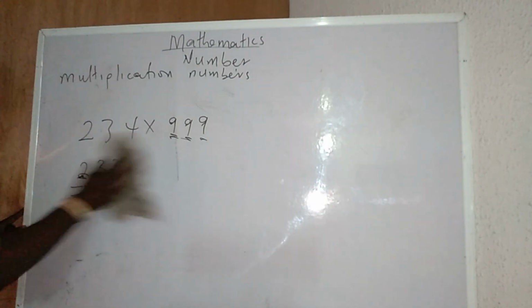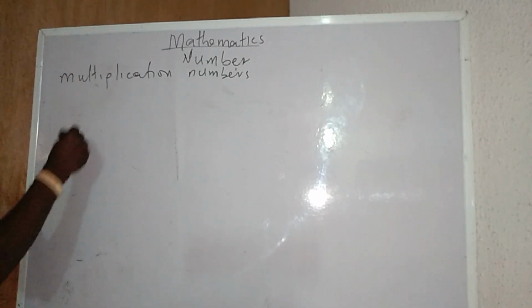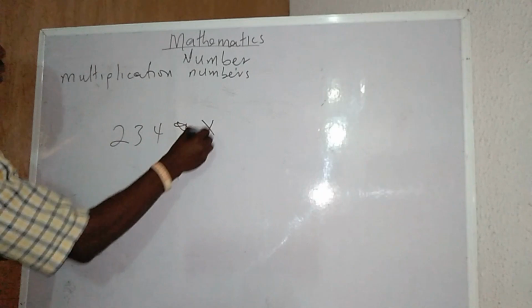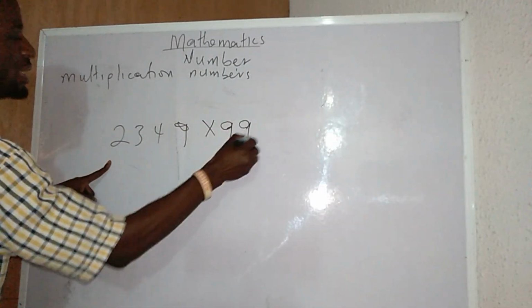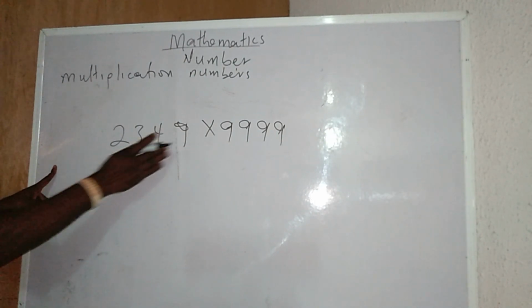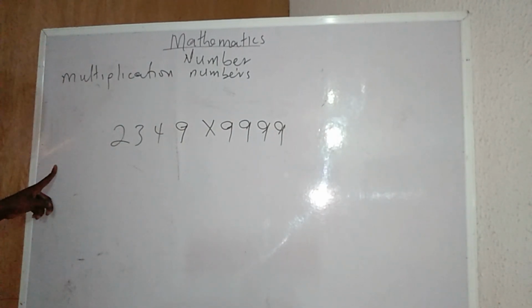Any form of number times 999, I can achieve it. If I have, for instance, 3, 4, 8, 9 times 9, 9, 9, 9, I don't need a calculator to work out this thing. Let me put 9 here. Now, I don't need a calculator to work out this.